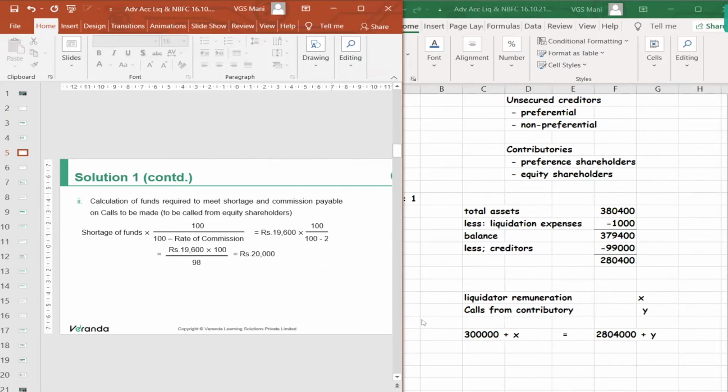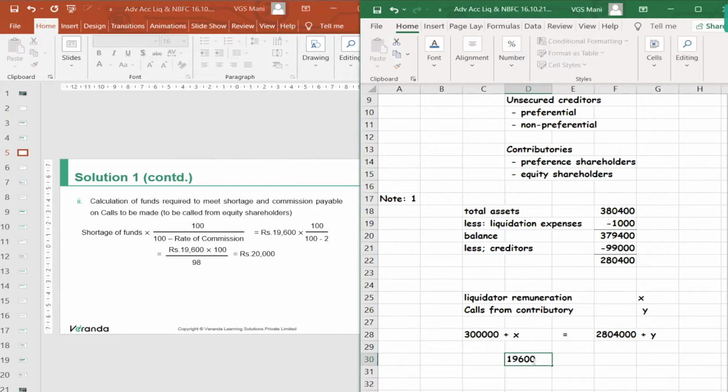Usually what we used to do is, if 19,600 is inclusive of the payment to preference shareholders as well as the remuneration, we used to do 2 by 102. But here, the amount to be called from contributories should be such a number that it enables you to make payment to preference shareholders as well as liquidator remuneration.